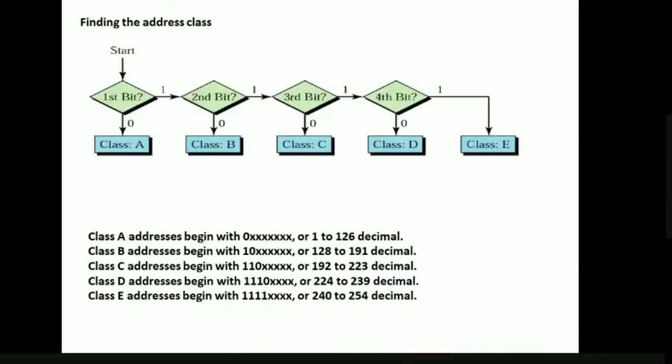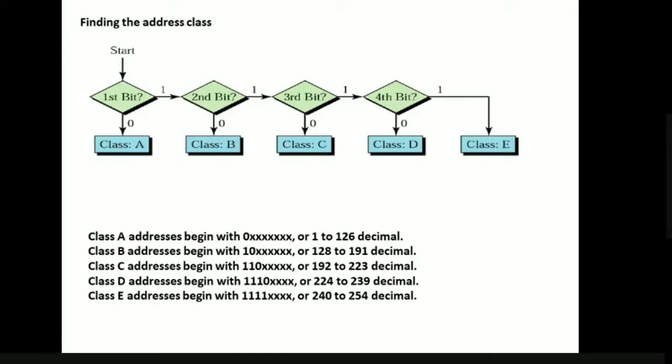Now if you see here, this is how we are going to check using some decisions. Initially we start here. What is the first bit? If the first bit is 0, we simply say that it is class A. If the first bit is 1, then we check the second bit.